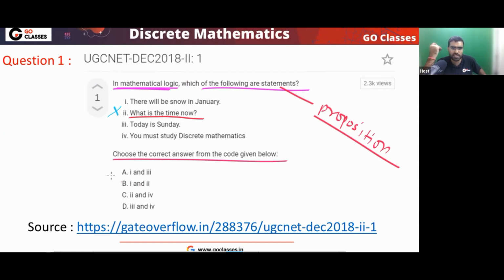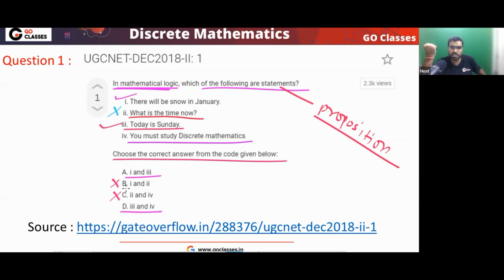From the options, you can consider what they are considering. So the second is not an answer. And finally, either 1, 3 or 3, 4. Option 1 is looking very good. "There will be snow in January" seems like a fine proposition. "Today is Monday. Today is Sunday." Yes, this is also a proposition.